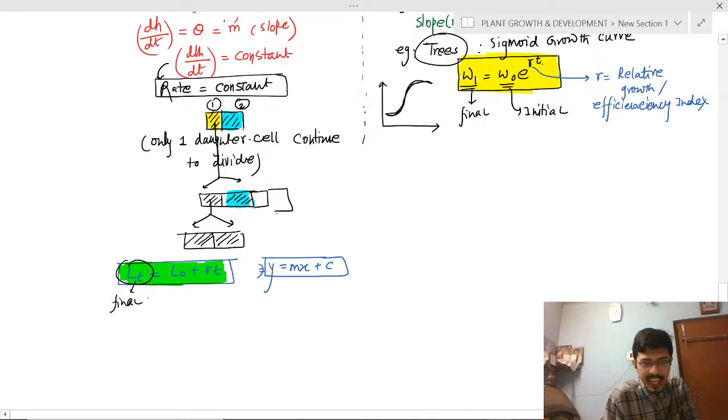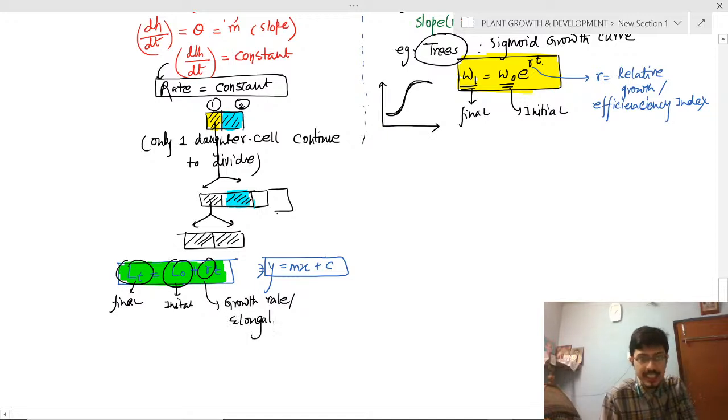L0 equals the initial length. And r equals what? Here r is not the relative growth or efficiency index; here r equals the growth rate, or the elongation per unit time, because in the root apical meristem there is an increase in height, so there will be elongation per unit time.